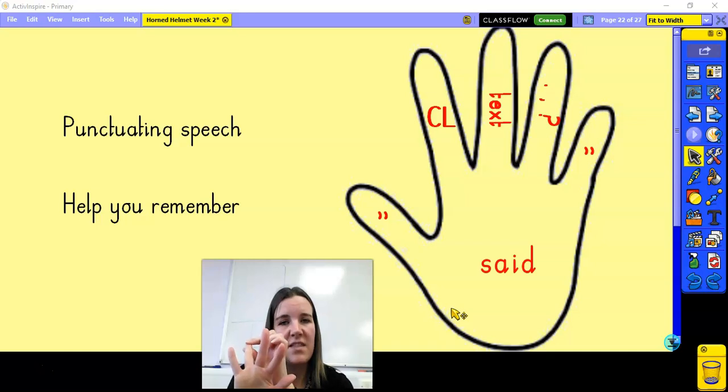Then I'm going to need another piece of punctuation. So that could be a comma on the 2 examples that you've just seen. It could be a question mark if they're asking a question. It could be an exclamation mark if they're quite excited or cross or showing some sort of emotion. Or it could simply be a full stop. But you would use one piece of punctuation there, depending on what they're saying. And then finally, you would use your final piece of speech, your closing speech mark there to show that they've finished speaking. And then your final job is to say who said it.